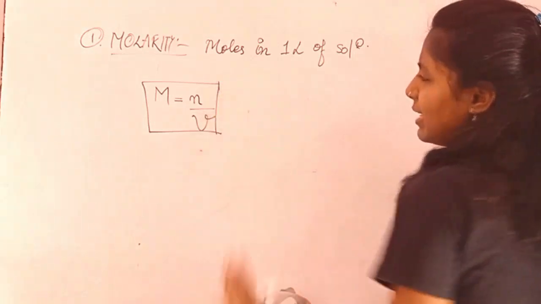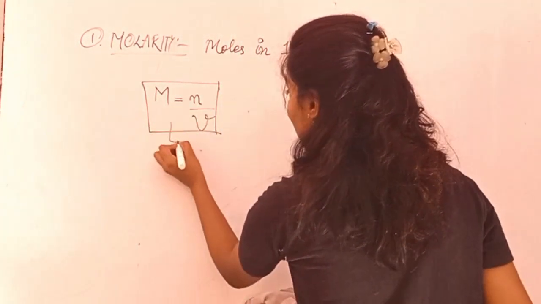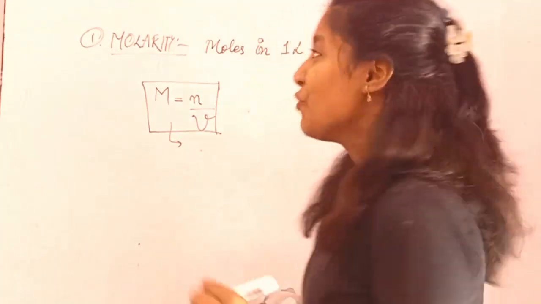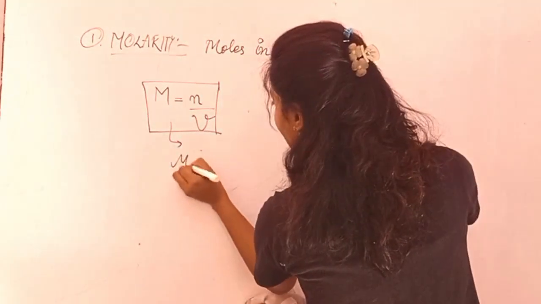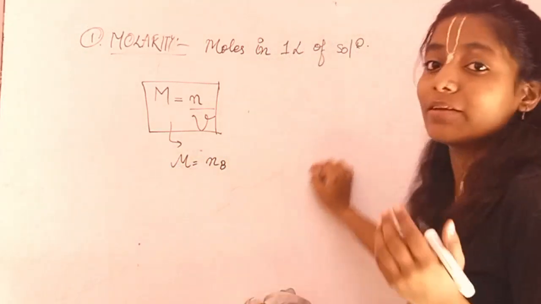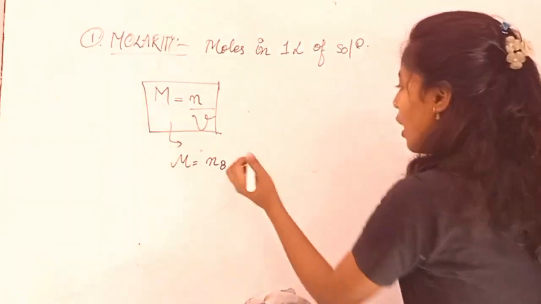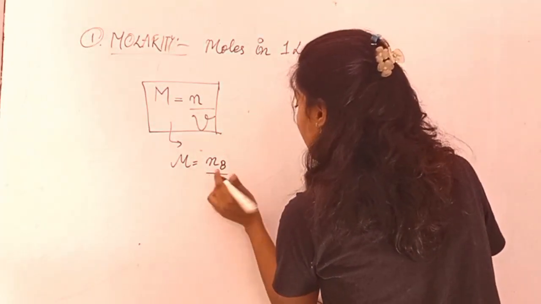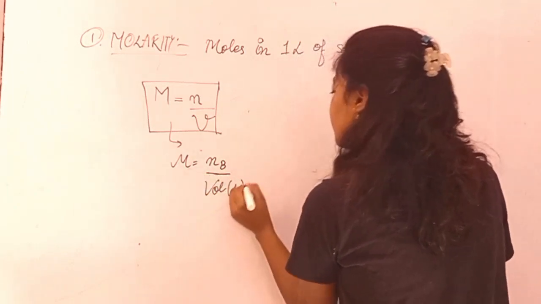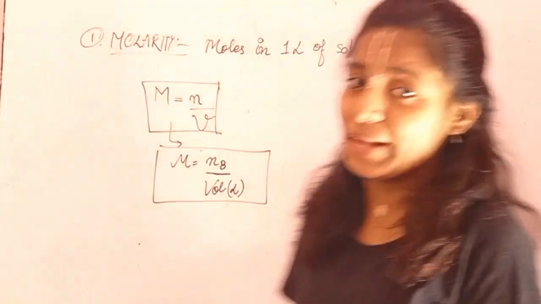Ma'am, is it enough to remember this? No, it is not enough because something is missing: number of moles of what? Your solute or solvent? So it's simple that your molarity is equal to number of moles of B. Ma'am, what does this denote? This denotes moles of your solute, not solvent, right? Upon volume in liter, right? So this is the formula for your molarity.